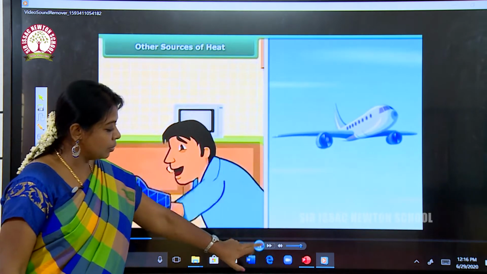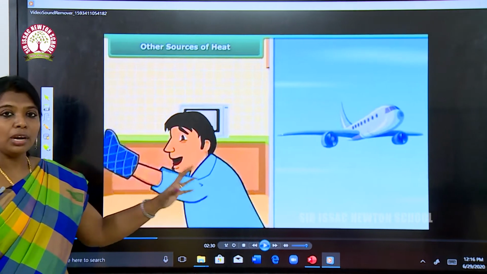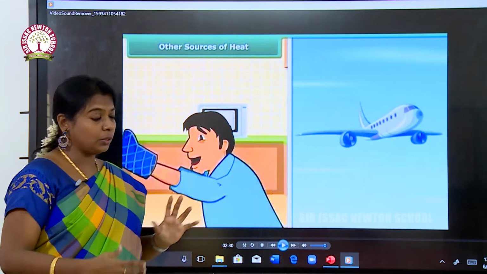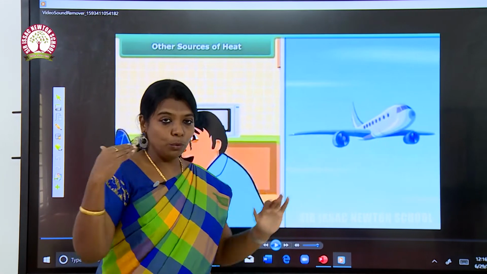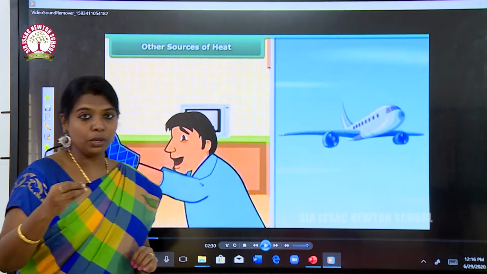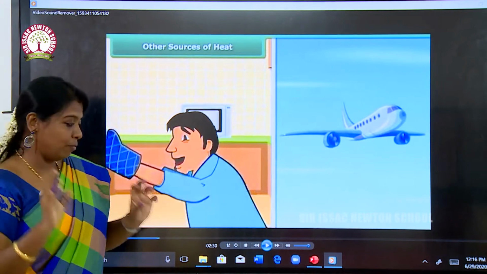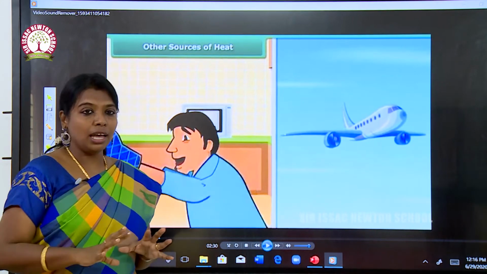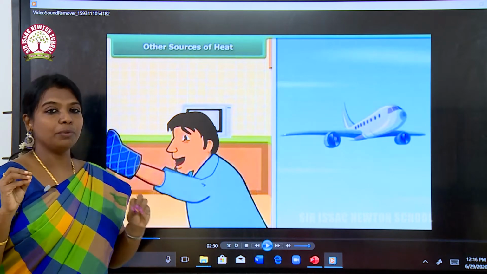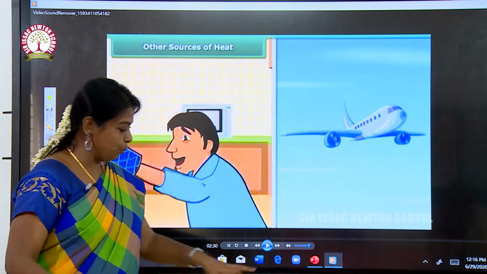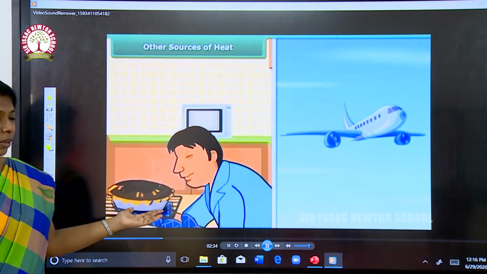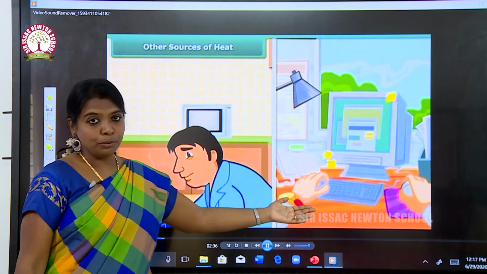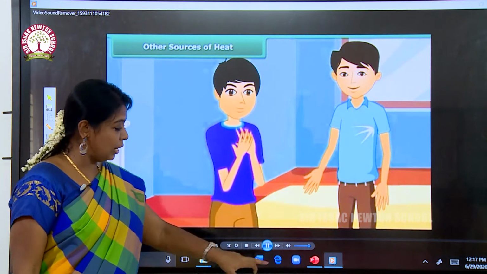See, we can look at some other energies also. Here, the flight is moving because of the fuel we put in the flight. Not only the flight, but the car and every vehicle has to be given fuel to move. See here, he is using a microwave oven, and here a computer. For everything we need electrical energy.